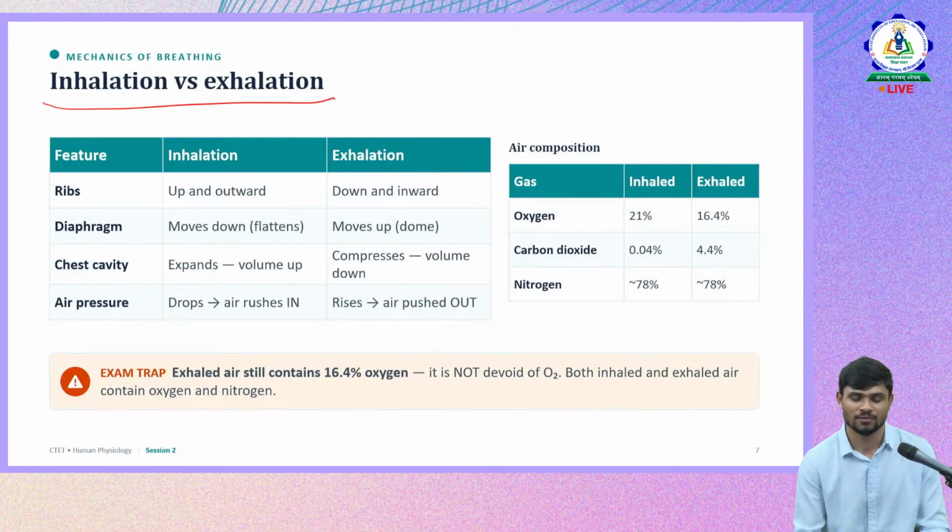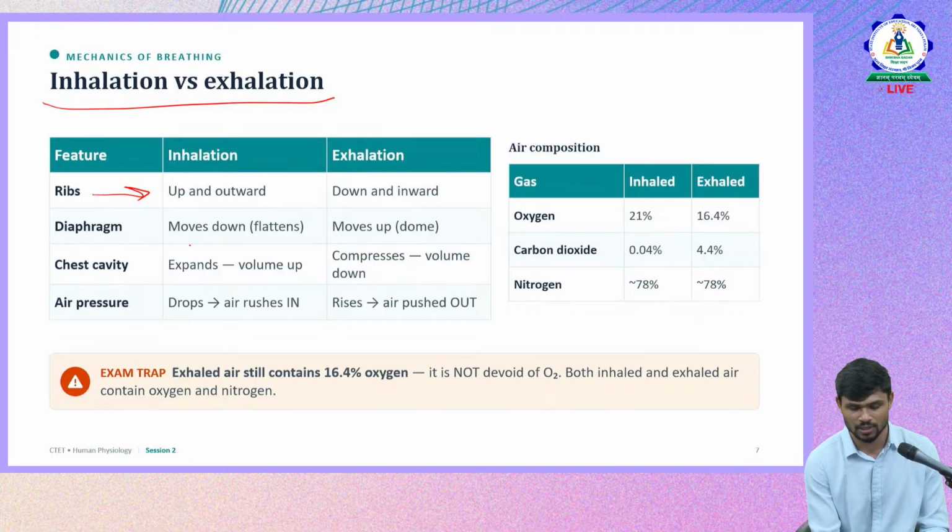Now the process of respiration, inhalation and exhalation. What happens during inhalation? What happens during exhalation? All of us know this, but just remember, because questions were asked on this also. What happens to the size of the ribs or the lungs, or to the diaphragm position during inhalation, and what happens during exhalation? These questions were asked, so we have to remember this.